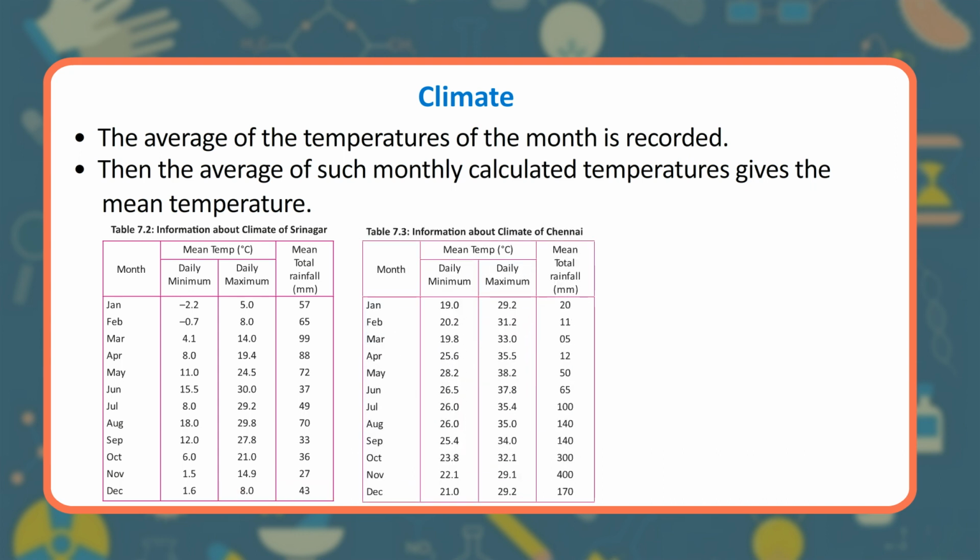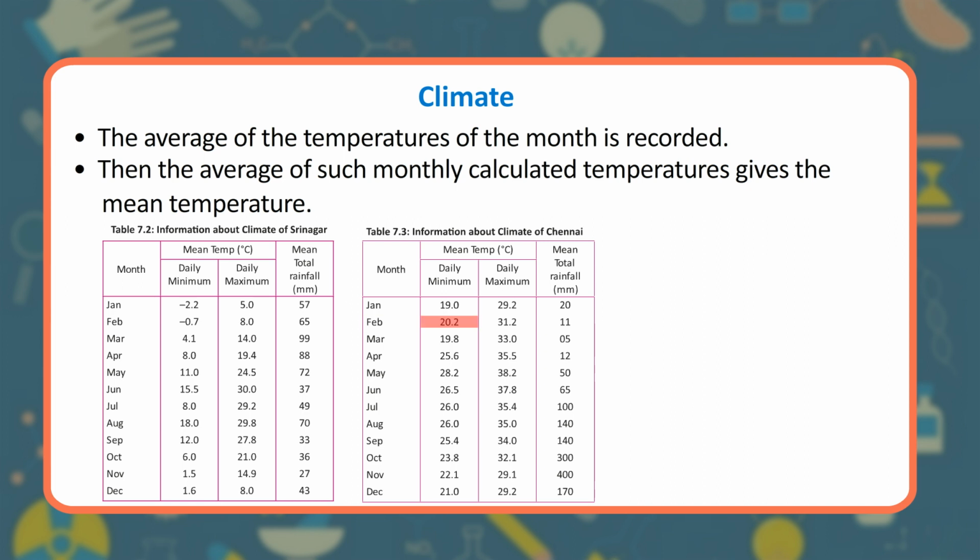43. Table 7.3 Information about climate of Chennai. Month. Mean temp, degrees Celsius. Daily minimum, daily maximum. Mean total rainfall, Jan. 19.0. 29.2. 20.